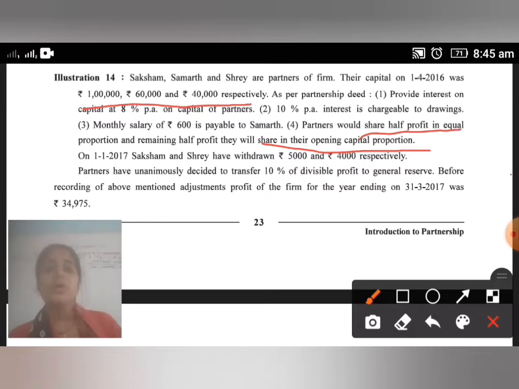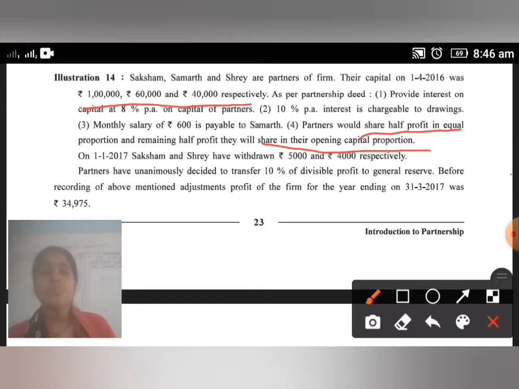Now on 1/1/2017, Saksham and Shrey have withdrawn 5,000 and 4,000. So this is a drawing. Here only Saksham and Shrey withdrew capital, so we charge interest on them, not on Samarth.